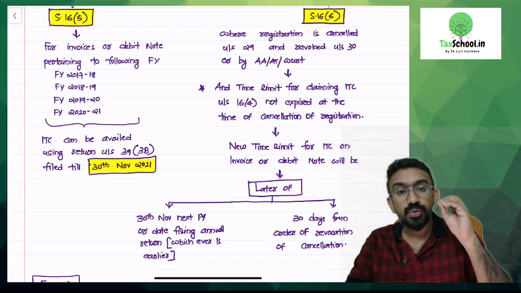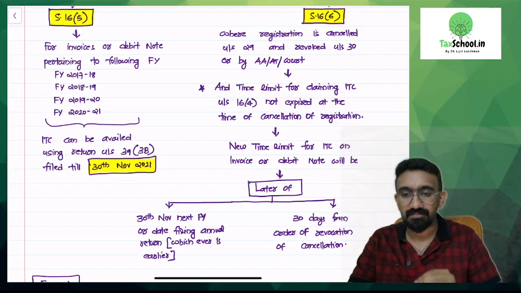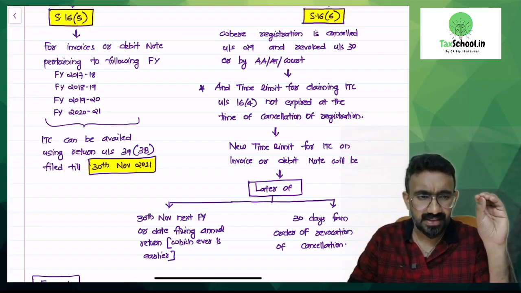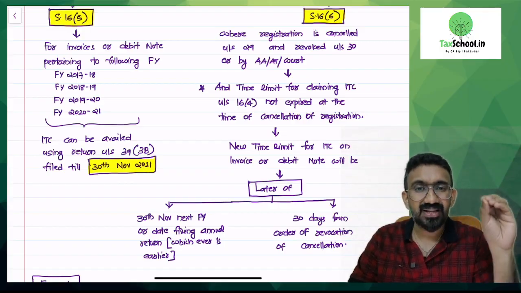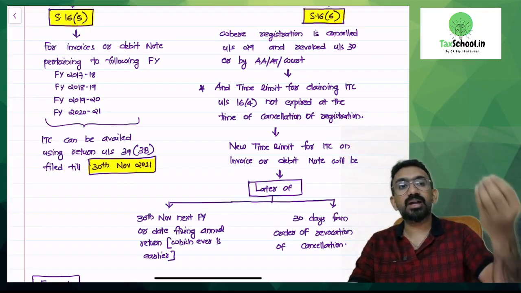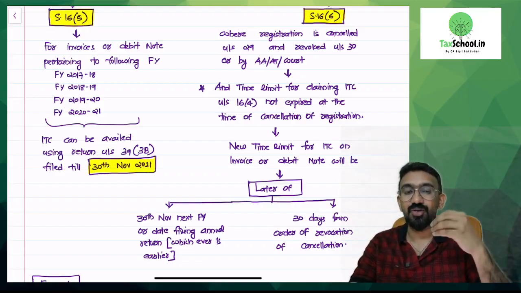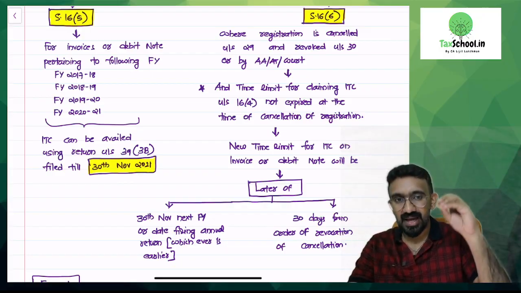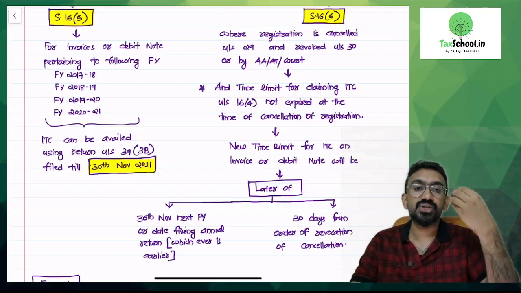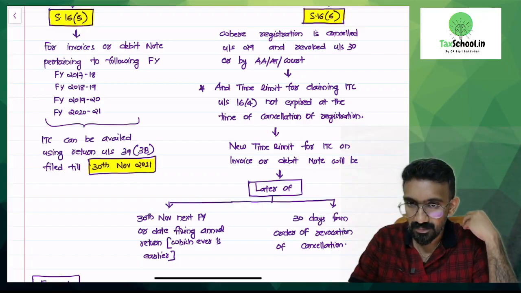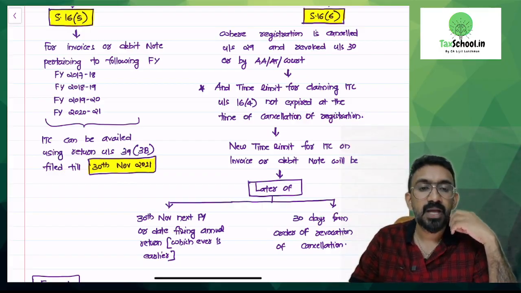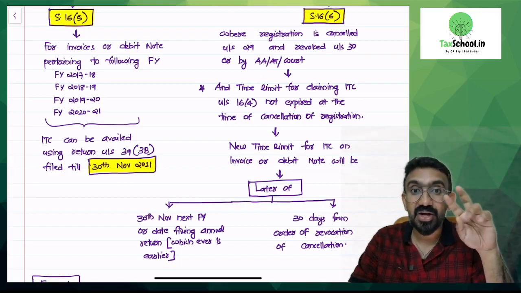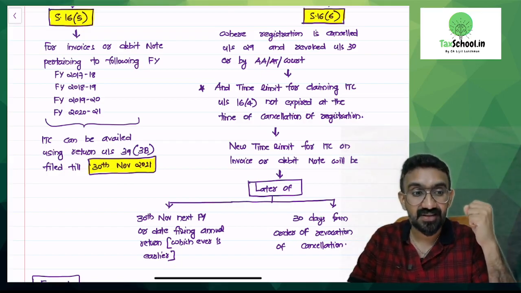Then 270 days, including the extended time limit, is given to the registered person who got the cancellation order to apply for an additional procedure called revocation. What is the meaning of that? The one who has got their registration cancelled can actually get their registration back. How can they get their registration back? Using what method? Revocation of cancellation, if they have sufficient reason.